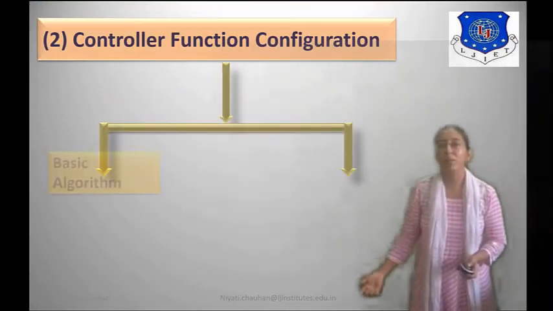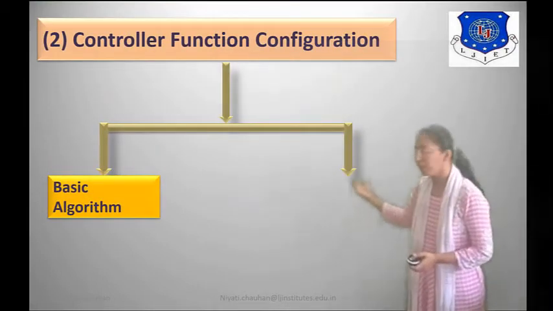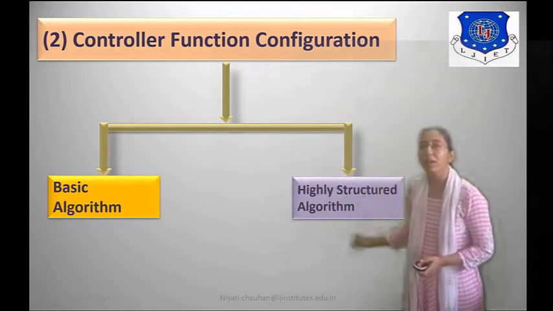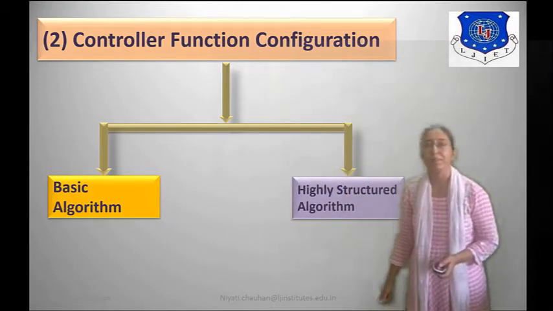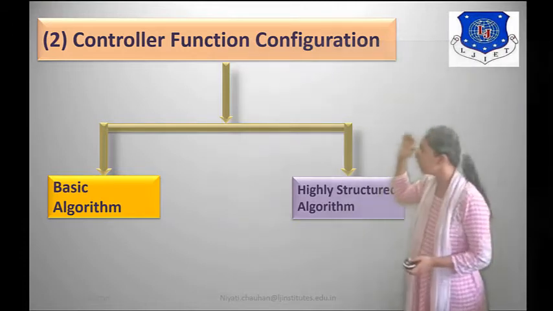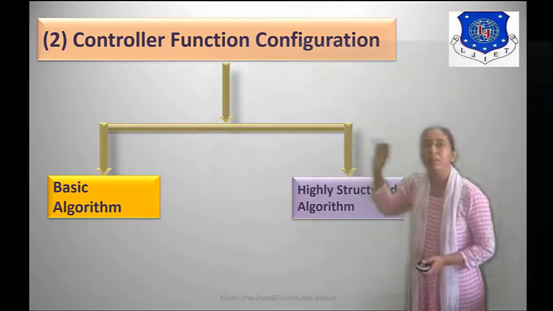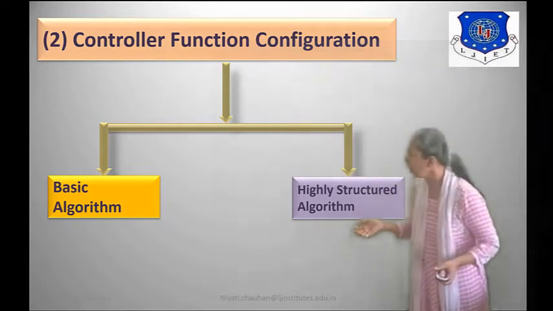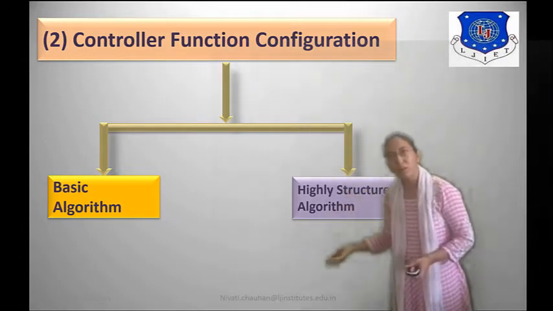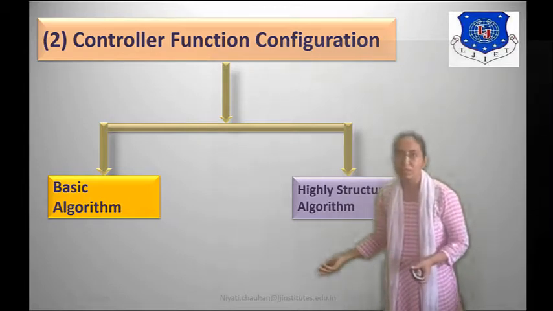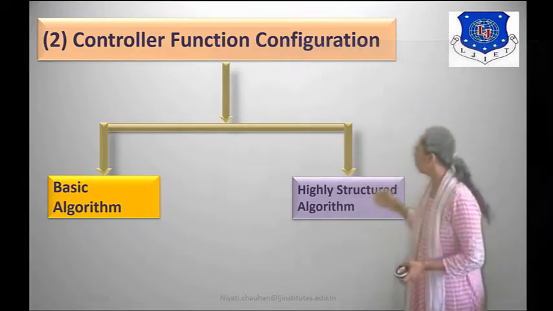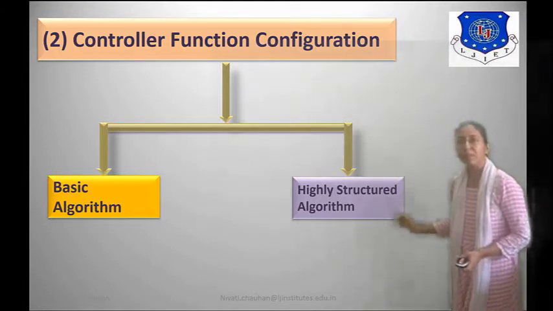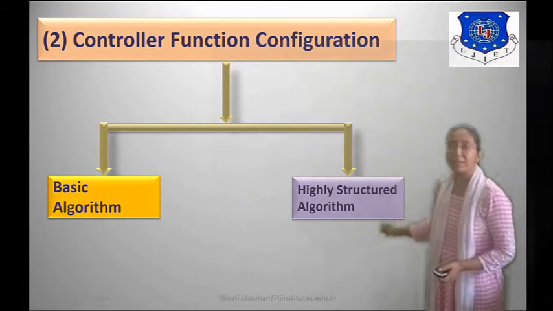So here there are two types. First, basic algorithm, and second, highly structured algorithms. In controller function configuration we use algorithms, so we have divided them. We can use basic algorithm for simple instruction, and we can use highly structured algorithm for standard applications.